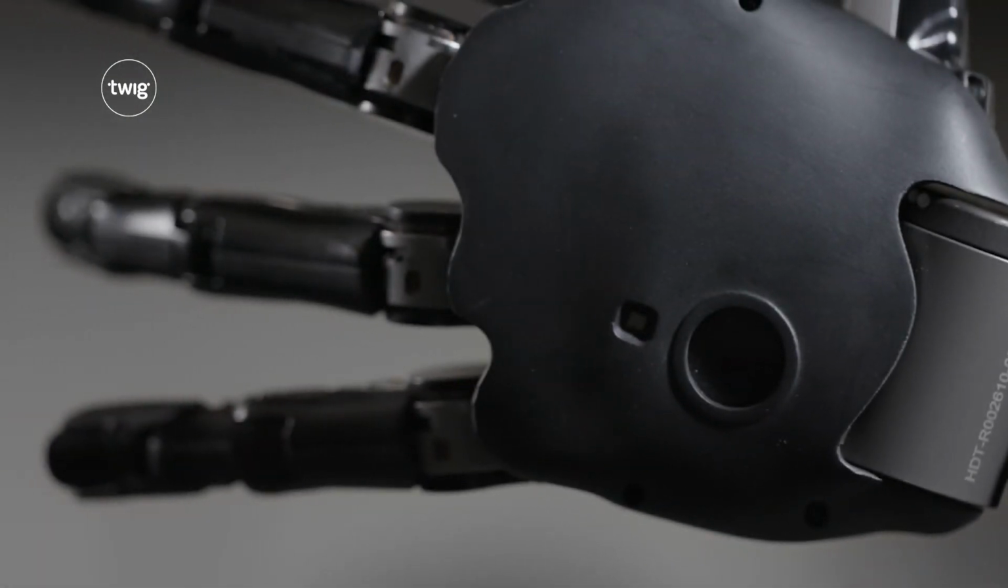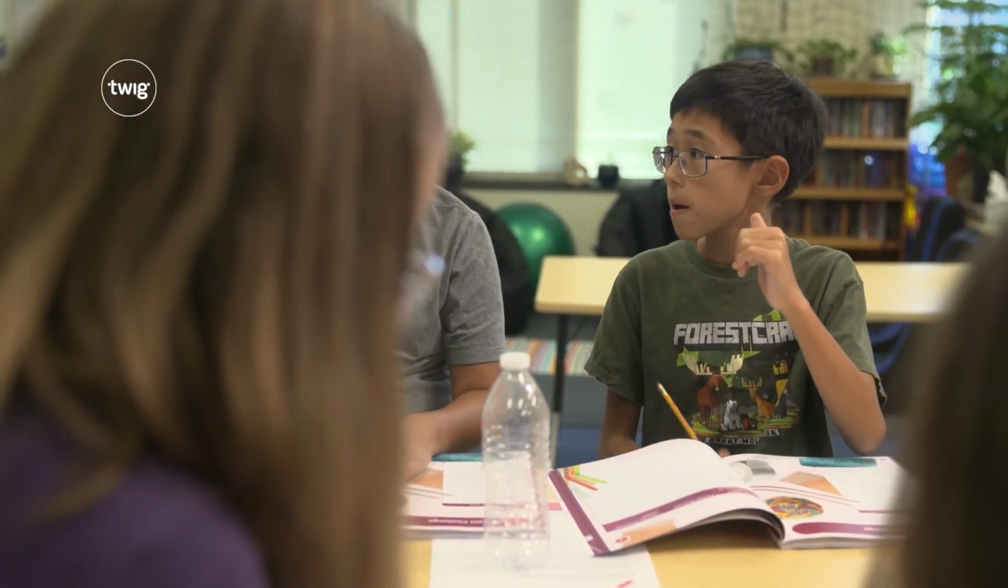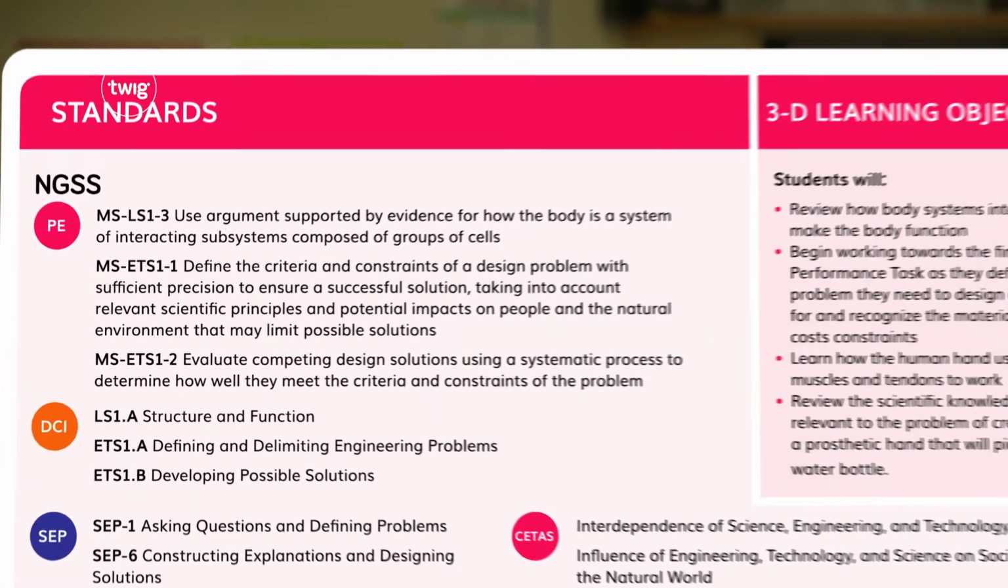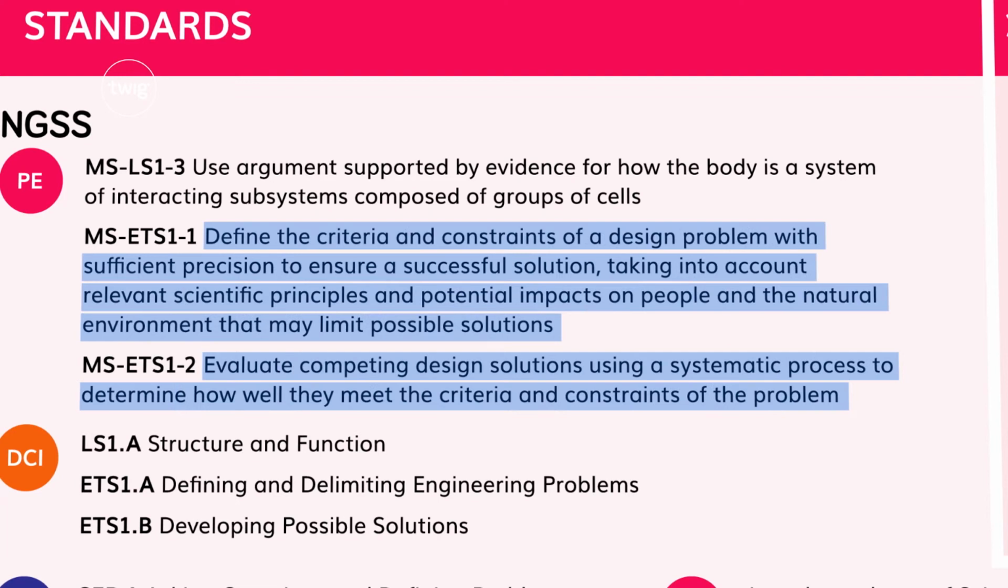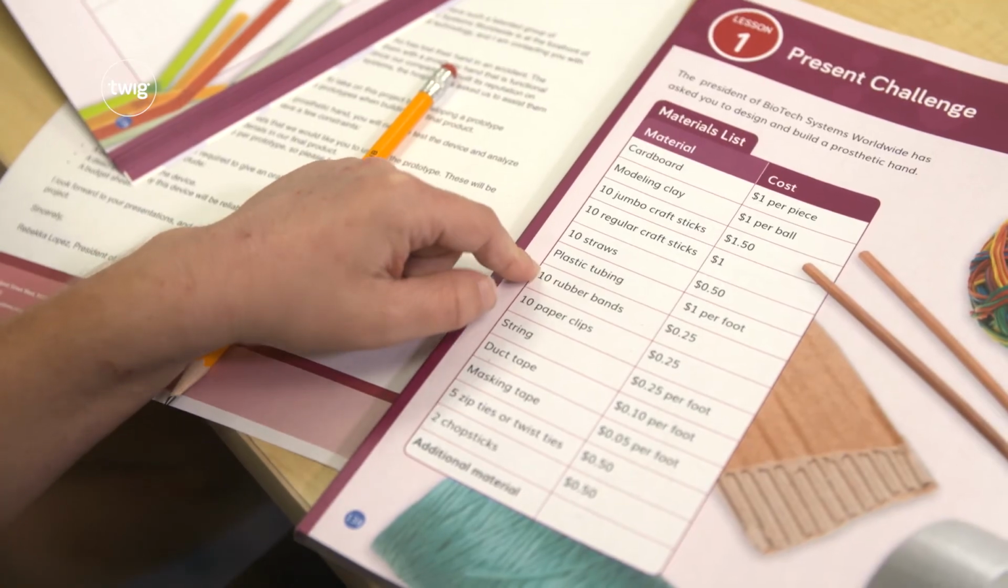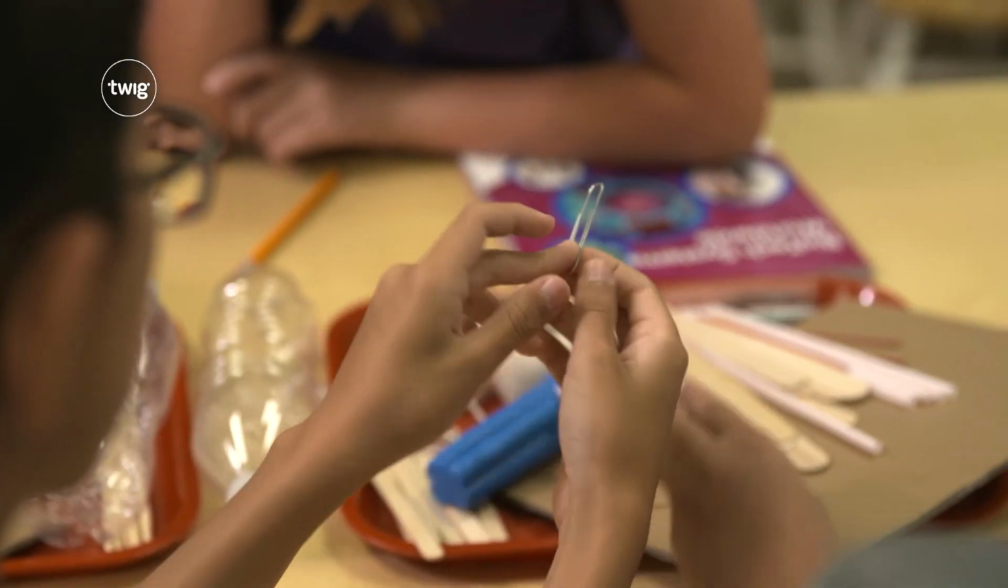Finally, students apply what they've learned about the human body to an engineering task: design and build a prototype prosthetic hand. This will cover 2 engineering design performance expectations. But don't worry, it's not as complicated as it looks. There are lots of materials in the lab kit, but there's a tight budget, so students will have to be selective.